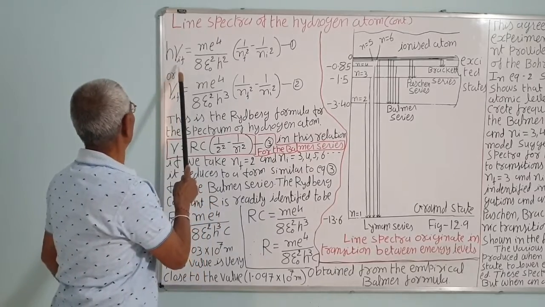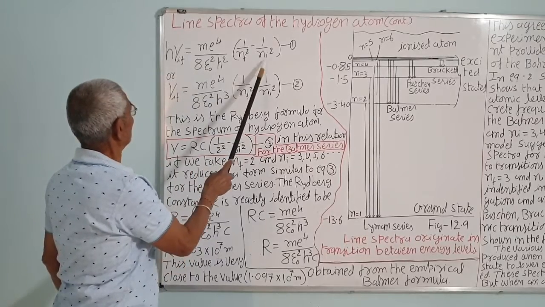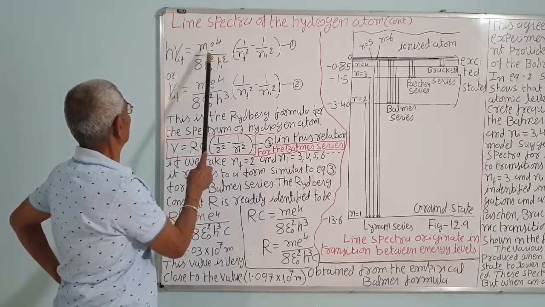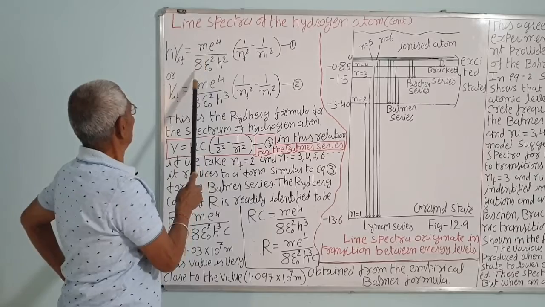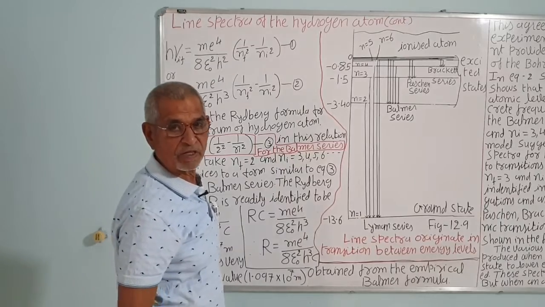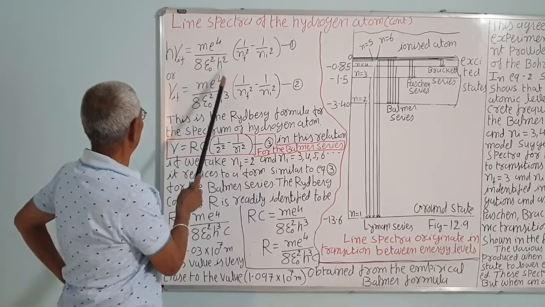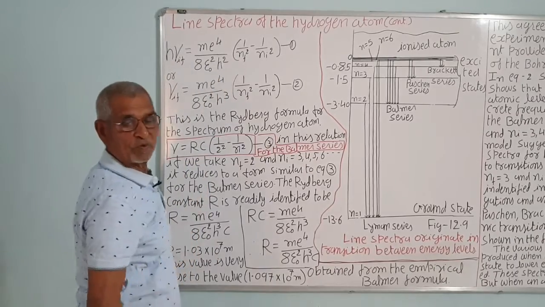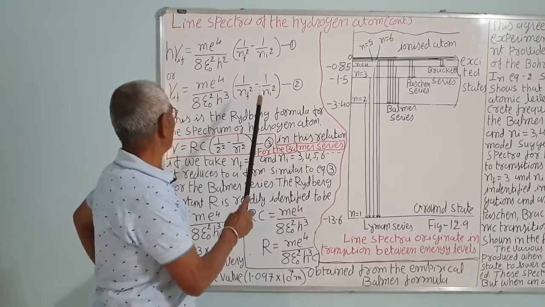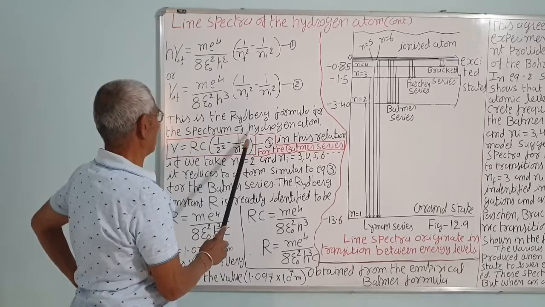The energy h nu is emitted when the electron jumps from an initial orbit ni to a final orbit nf. So h nu is equal to me^4 upon 8 epsilon 0 squared h squared into bracket 1 upon nf squared minus 1 upon ni squared, as we have already seen in the earlier lecture. Or nu, dividing by h, will be me^4 upon 8 epsilon 0 squared h cubed into bracket 1 upon nf squared minus 1 upon ni squared. This is the Rydberg formula for the spectrum of hydrogen atom.